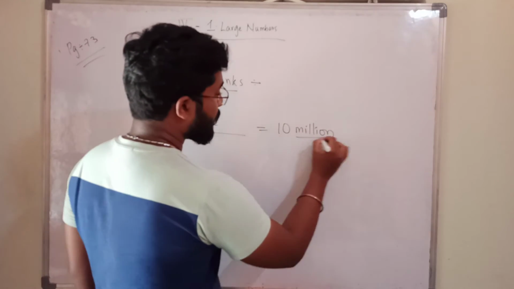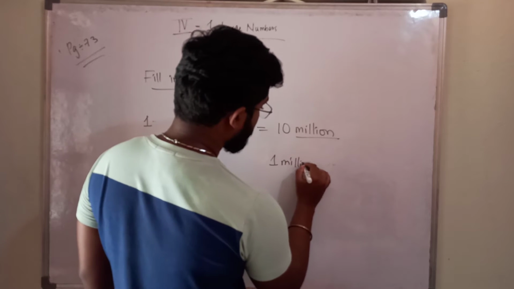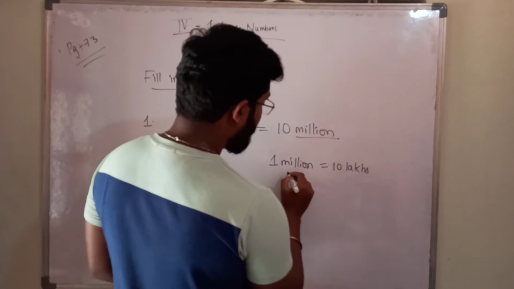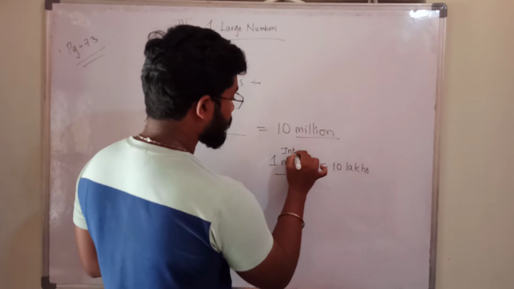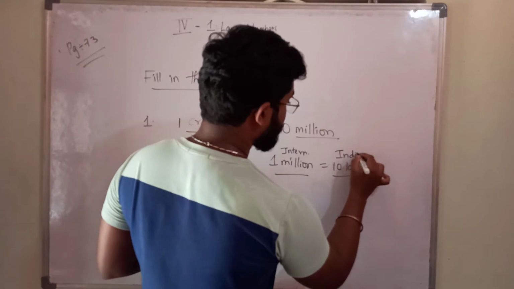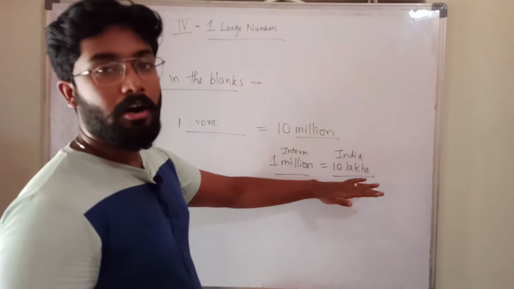Actually, 1 million means 10 lakhs. 1 million in international place value system is equal to 10 lakhs in Indian place value system. Both the numbers are same, both the values are same, but we call it differently.